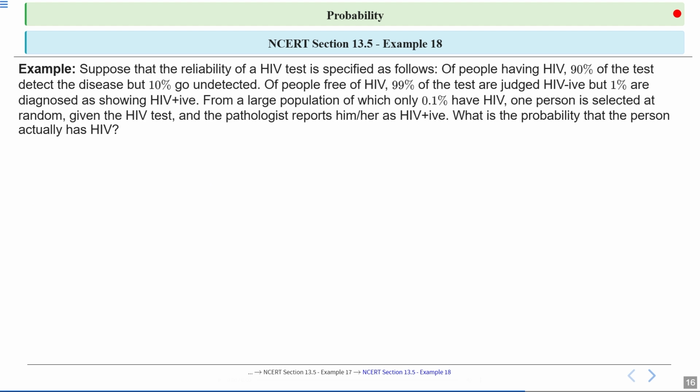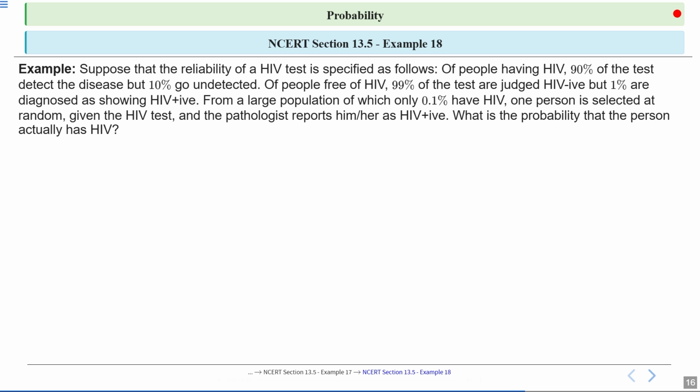Okay. Next one is NCERT section 13.5, example 18, which says, suppose that the reliability of a HIV test is specified as follows. Of people having HIV, 90% of the tests detect the disease, but 10% goes undetected. Of people free from HIV, 99% of the tests are judged HIV negative, but 1% are diagnosed as HIV positive.